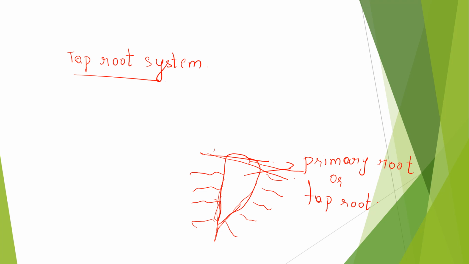Now coming to the examples. Tell me, what can you understand with this? If you see this, it resembles some vegetable, right? What vegetable is it?